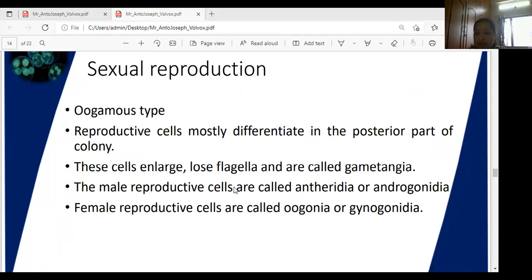Yes. Now today you write the reproduction name, called sexual reproduction. Volvox sexual reproduction. See here, this is a very advanced oogamous type. What is the sexual reproduction, girls? Oogamous type. Tell me, anyone, what is the sexual reproduction? Oogamous. What is the type, ma? Sexual reproduction? Oogamous type.